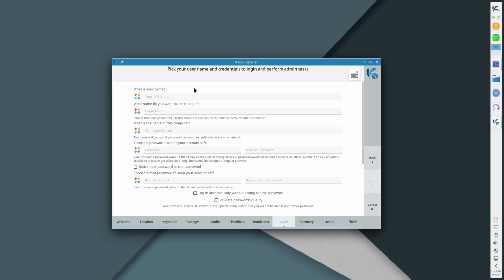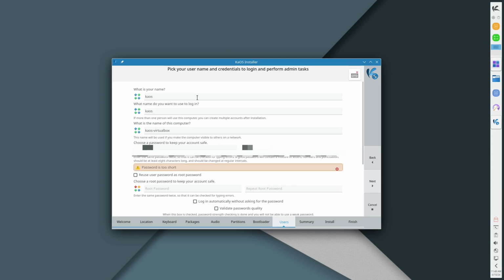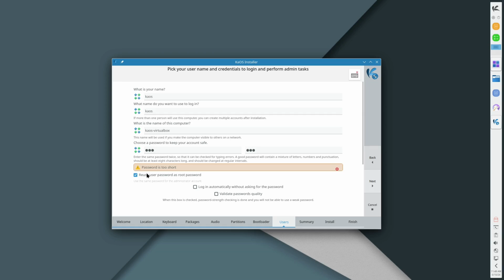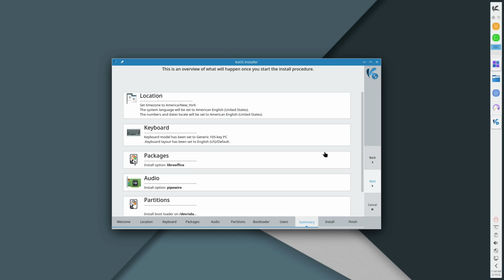Hit next, and now we can go ahead and hit in our users. Do KaOS, and then we need to keep a password. So we can reuse user password as root password. And then we can log in automatically. We can validate password quality. Don't care about that. Let's go ahead and hit our next.